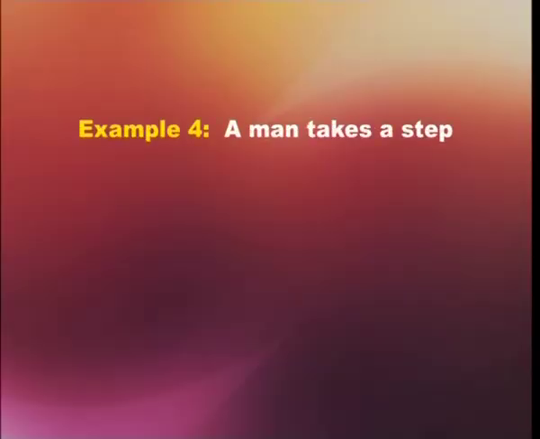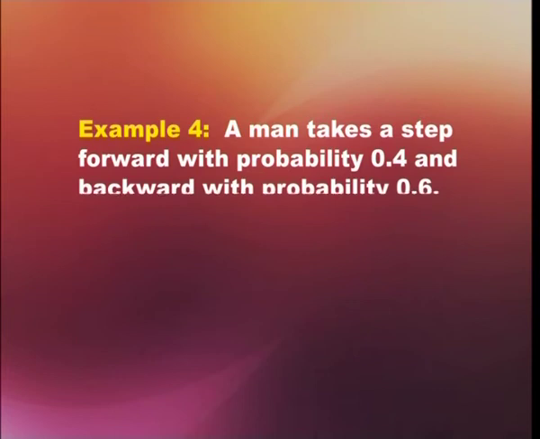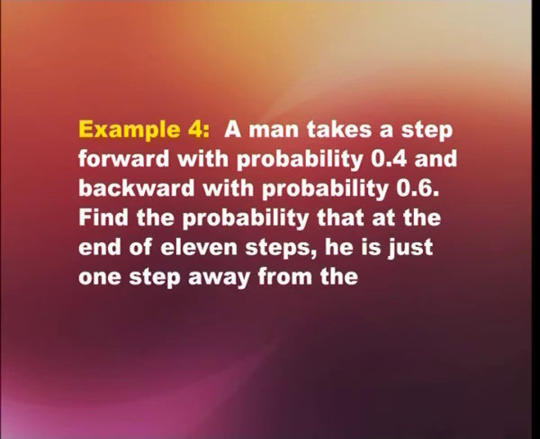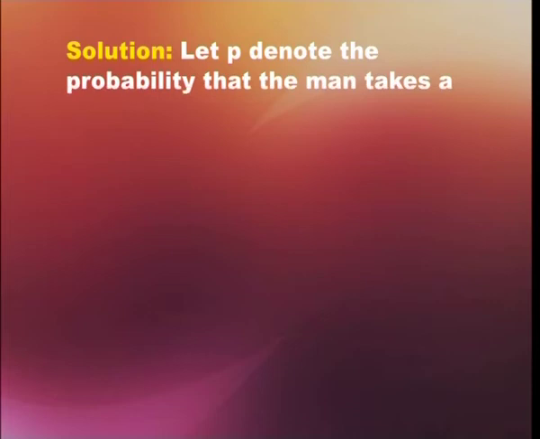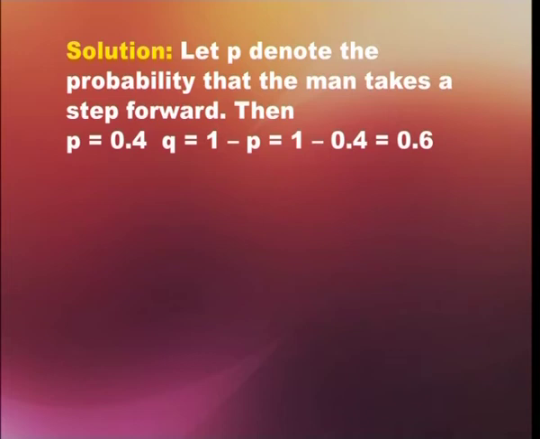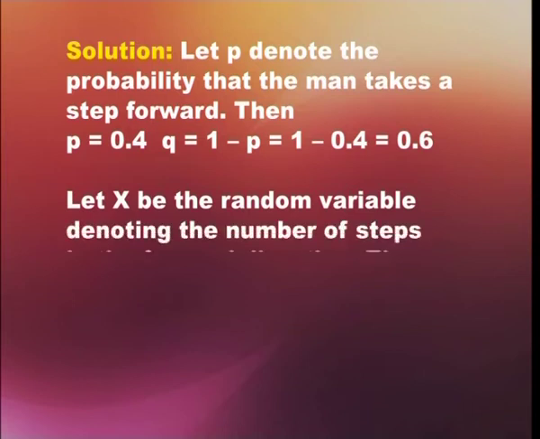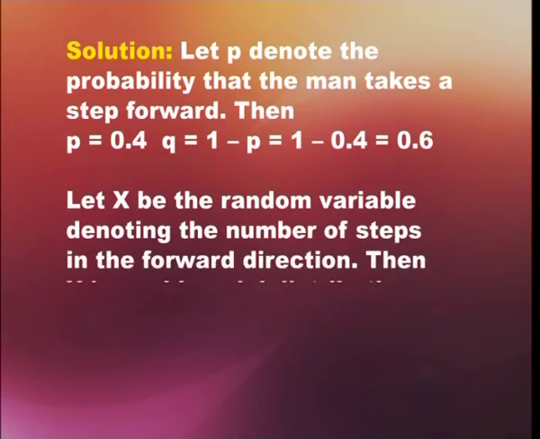So that brings us to the next example. A man takes a step forward with a probability 0.4 and a backward with a probability of 0.6. Now find the probability that at the end of 11 steps, he is just one step away from the starting point. Let's see how we'll solve this. Let p, small p, denote the probability that the man takes a step forward. Then p is equal to 0.4. So that implies q is equal to 1 minus p, which is equal to 1 minus 0.4, that is equal to 0.6.